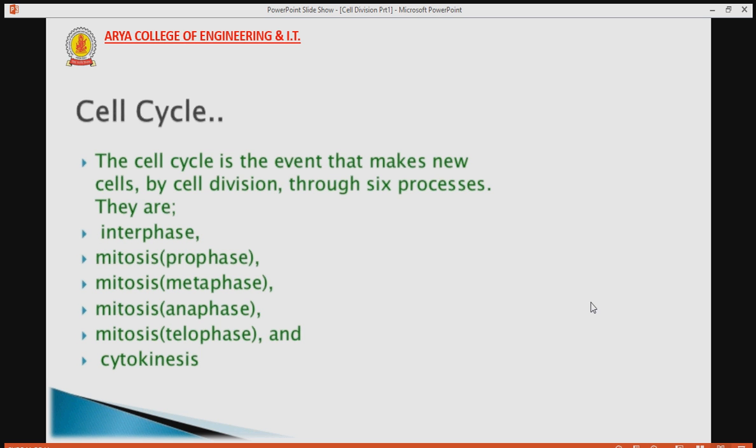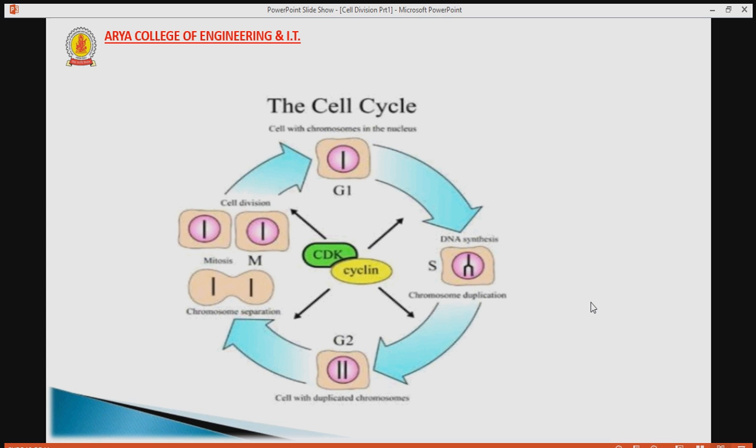So what is interphase? Interphase is a process a cell must go through before any division, that is mitosis or meiosis. Interphase consists of three main phases: G1 phase, S phase, and G2 phase. Here we can see the G1 phase, S phase, and G2 phase. What is the function of these phases? Let's start with the G1 phase.